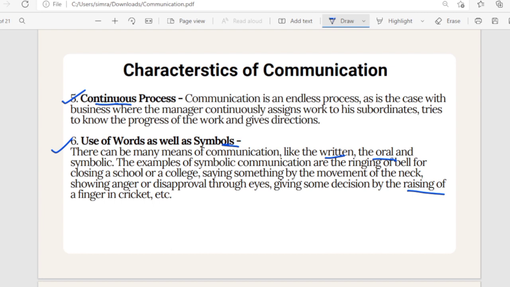For example, if you are going to an ATM to withdraw some money, do you speak with that ATM? When you go to a bank and need to withdraw cash, you will speak with the cashier sitting there. That time it is a direct communication. But when you go to an ATM to withdraw money, do you speak with that ATM machine?